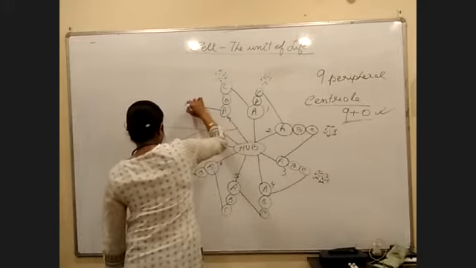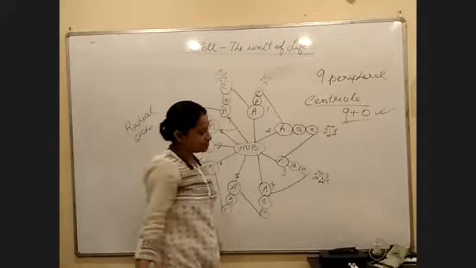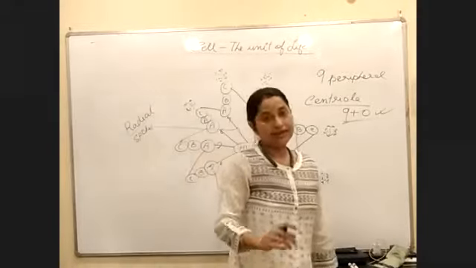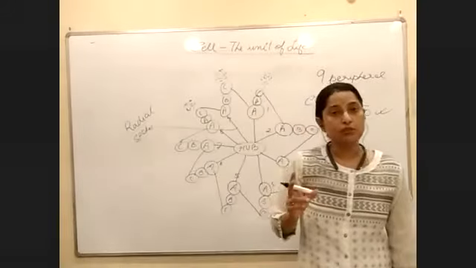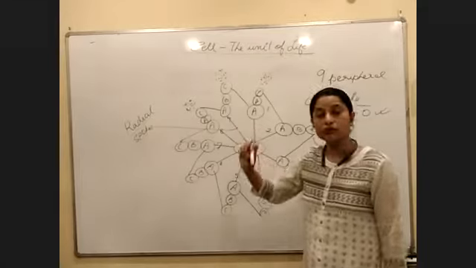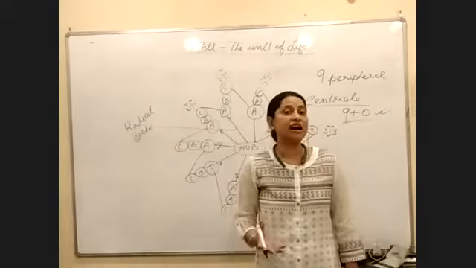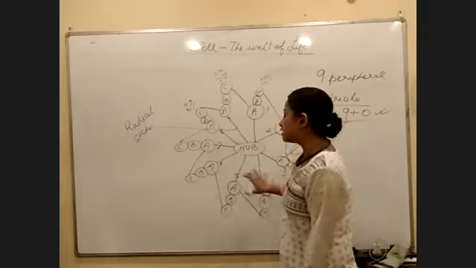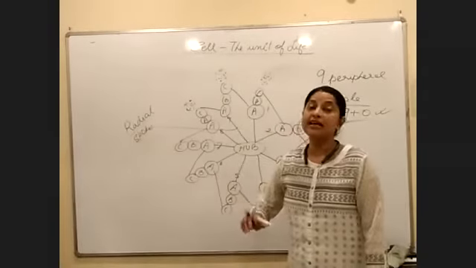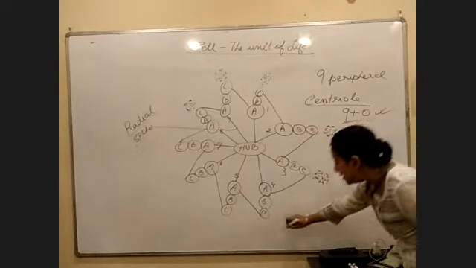Look, I have already said that you have to make a comparison between the cytoskeleton of a centriole and the cytoskeleton of cilia or flagella, right? The similarity between both diagrams is that the cytoskeleton of a centriole looks like a cartwheel, and the cytoskeleton of flagella also looks like a cartwheel. Both of them will be almost like this, but there are points of difference. In this case, we are drawing this dotted portion, right?